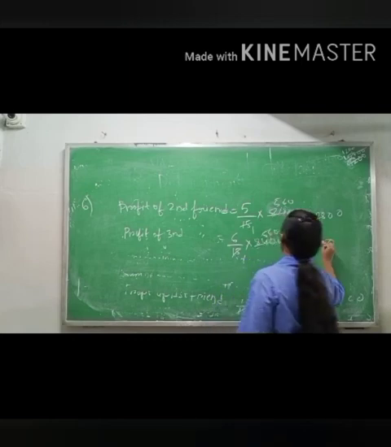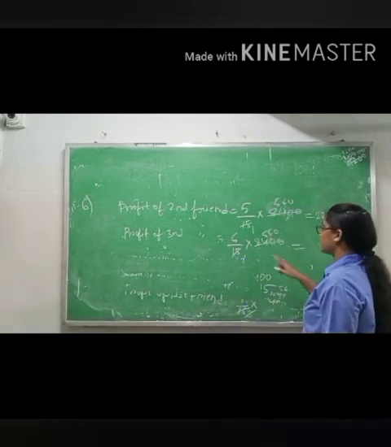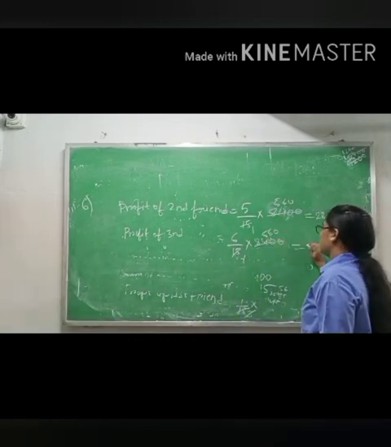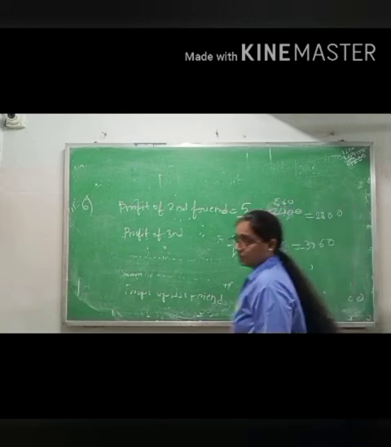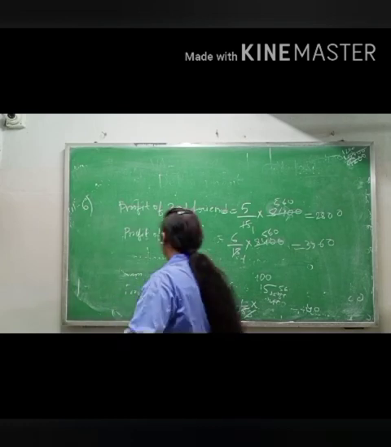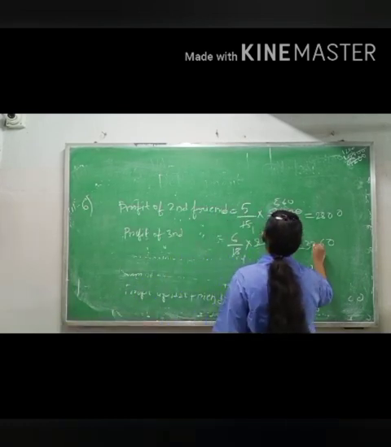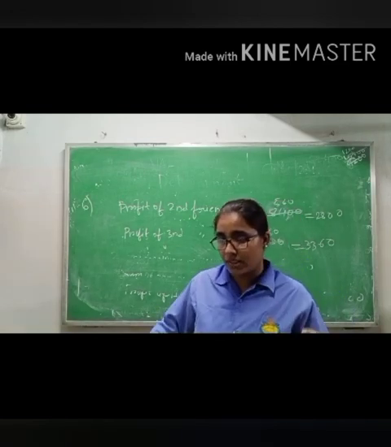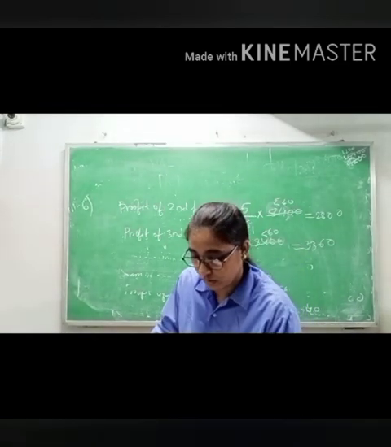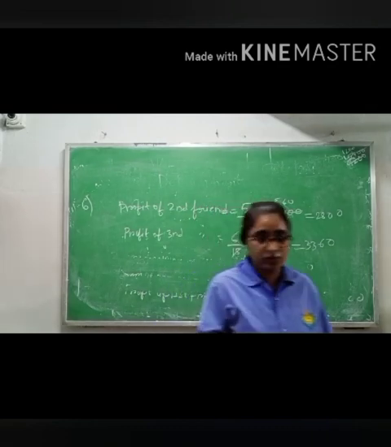So 6 times 6 is 36, 6 times 5 is 30. 3,360. So what will you write? Each friend will get this profit. Okay, complete this one.